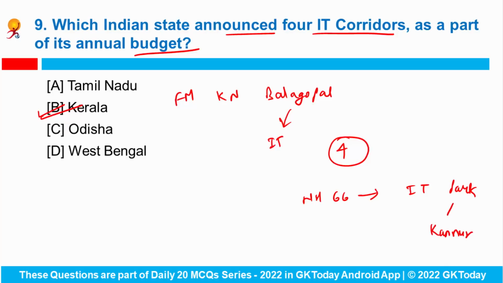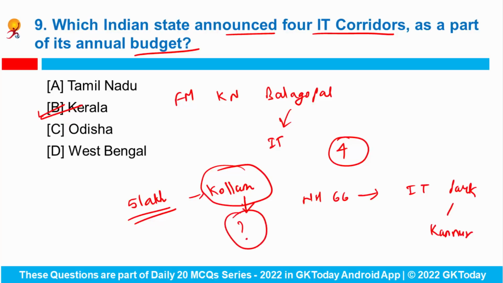Not only this, an IT facility covering an area of 5 lakh square feet will also be set up in Kollam. Okay. Can you tell me why Kollam was in news last month? We have talked about it many times. Do let me know in the comments.